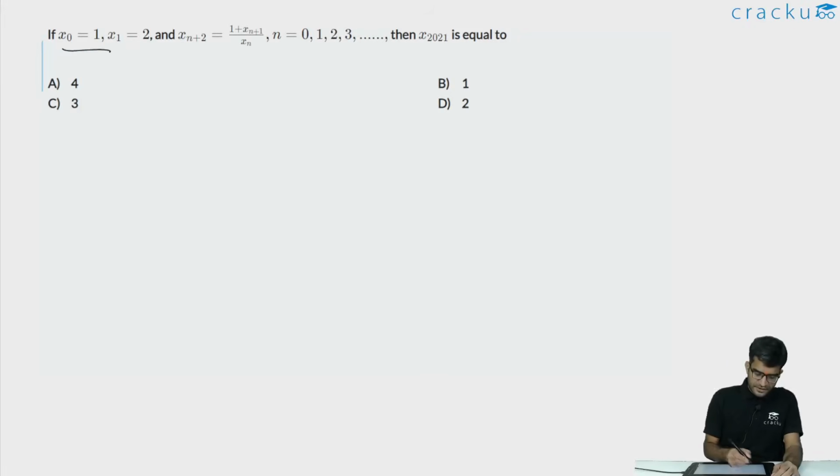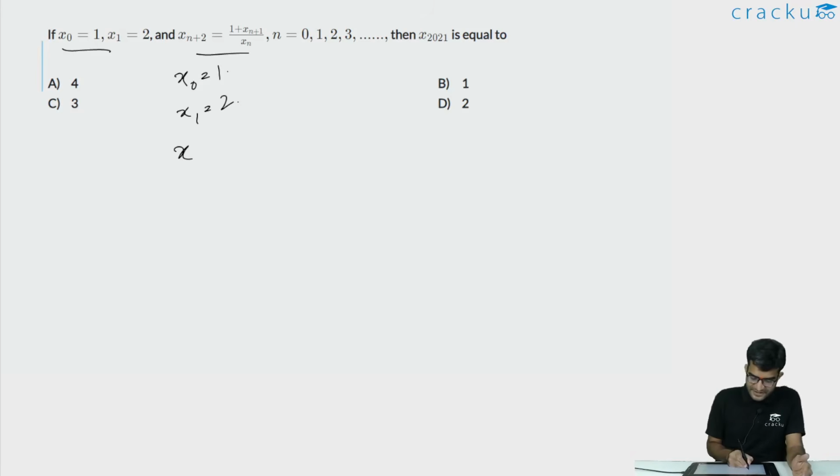In this question, we are told that x0 is equal to 1, x1 is equal to 2, and a formula is given to calculate the next number in the series. x of n plus 2 is equal to (1 plus x of n plus 1) divided by x of n. We know x0, this is equal to 1. We know x1, this is equal to 2.